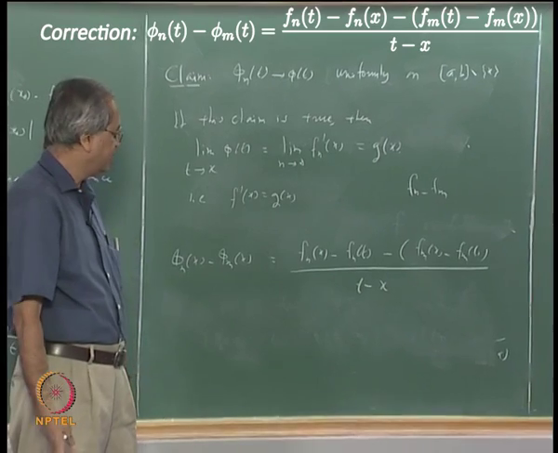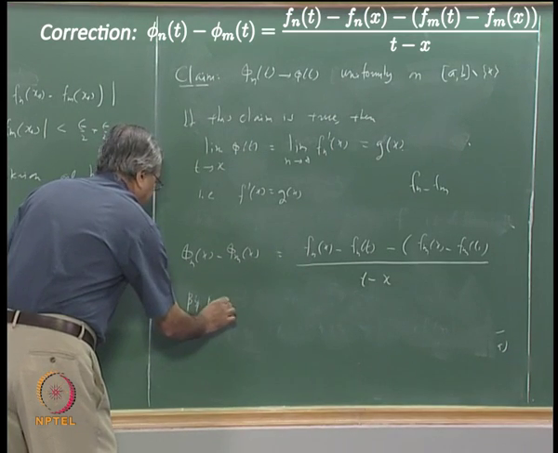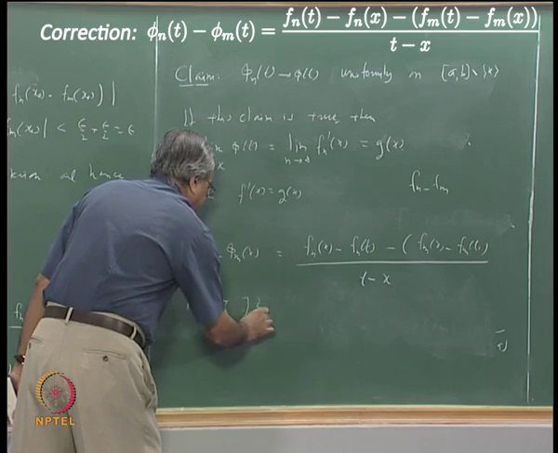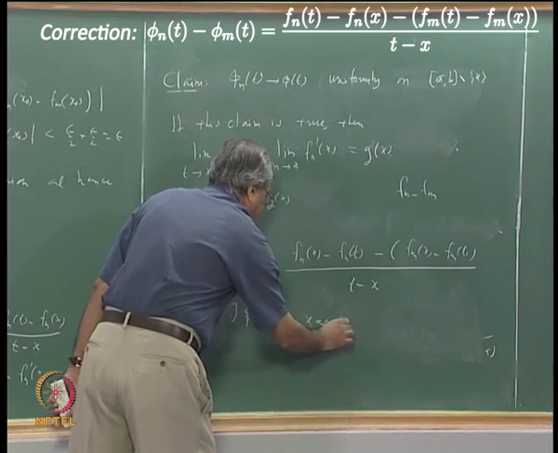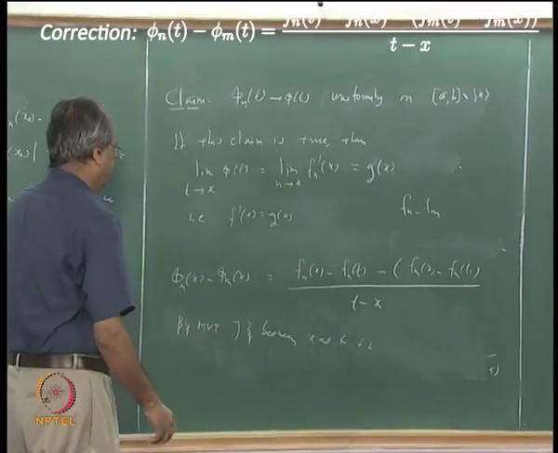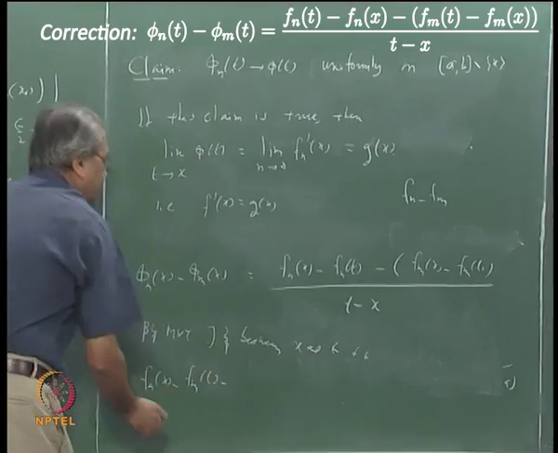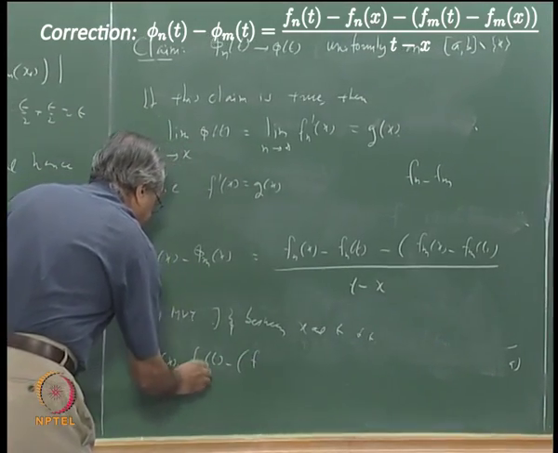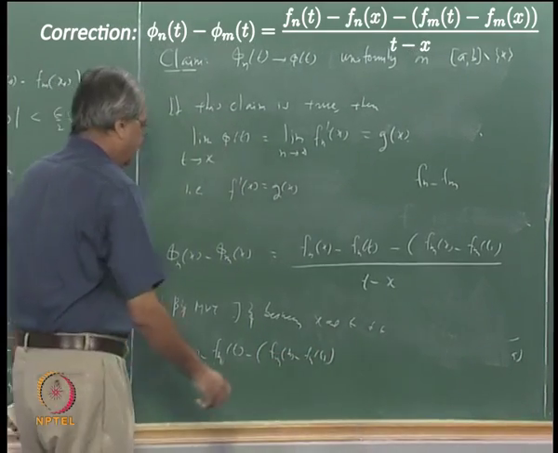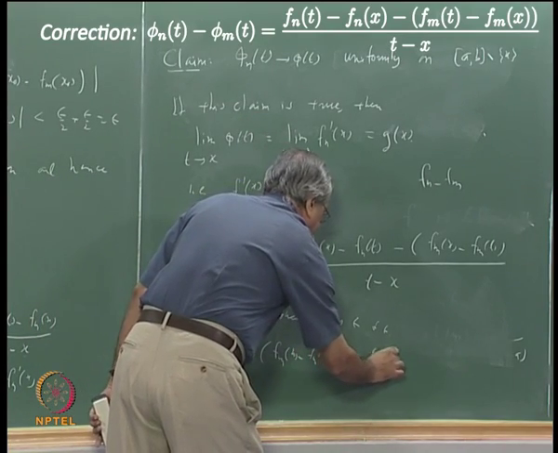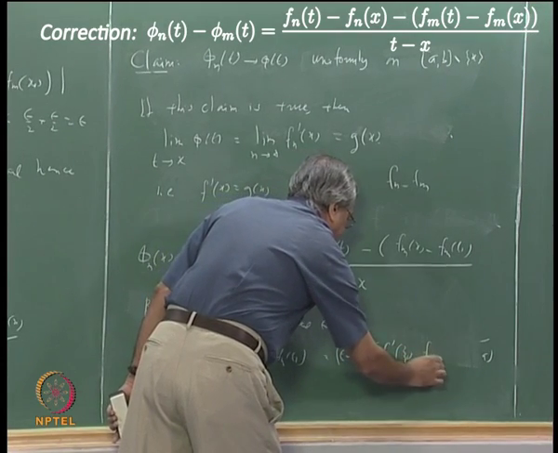So what we can say is that by the mean value theorem, there exists xi between x and t such that Fn x minus Fm x minus Fn t minus Fm t is nothing but t minus x into Fn prime at xi minus Fm prime at xi.